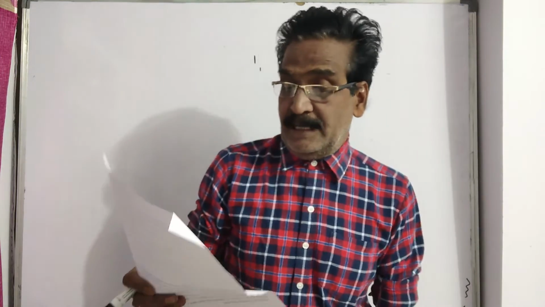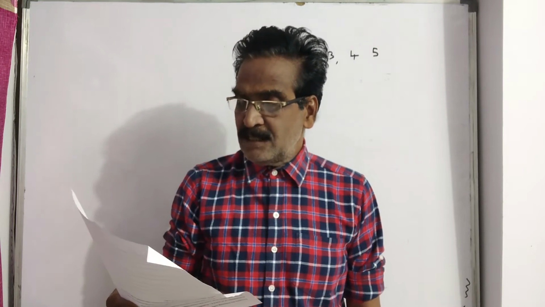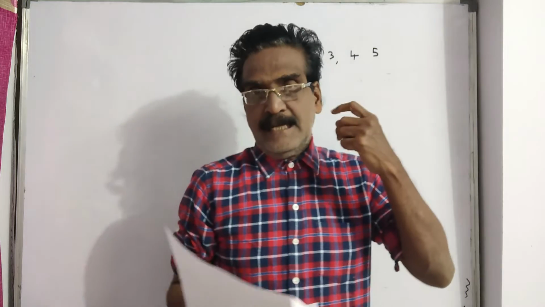And then let us see the third one, friends. A trial is made to answer a true-false question. The answer is right or wrong. Yes friends, definitely these events are equally likely.